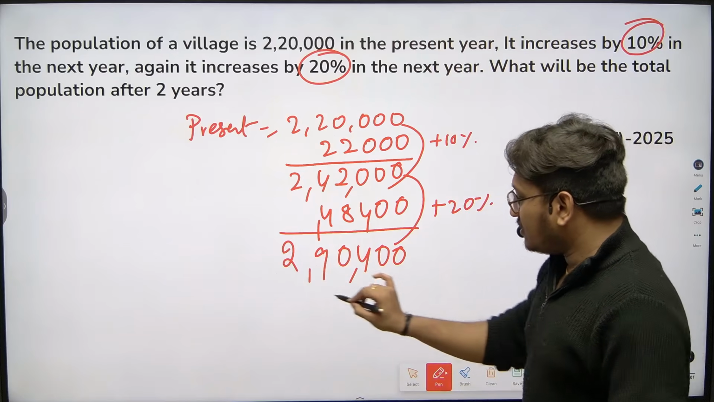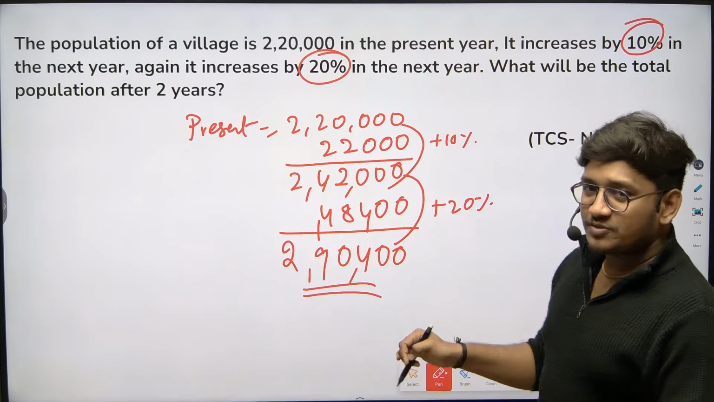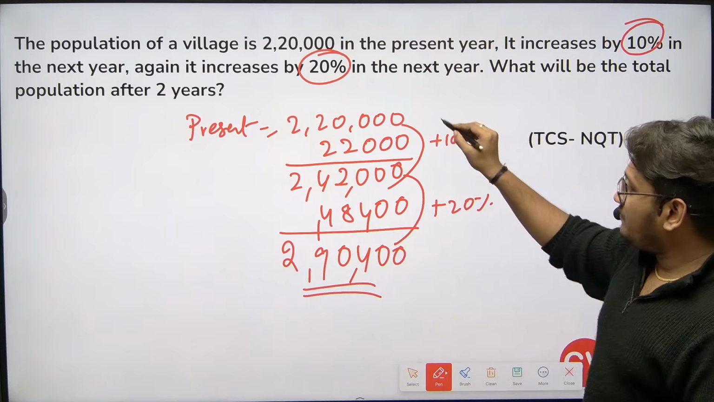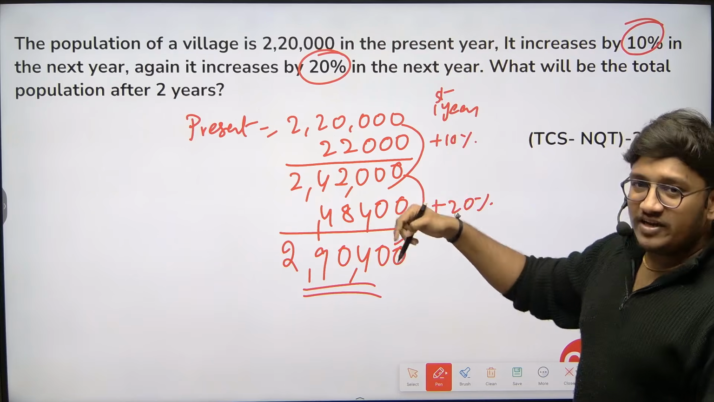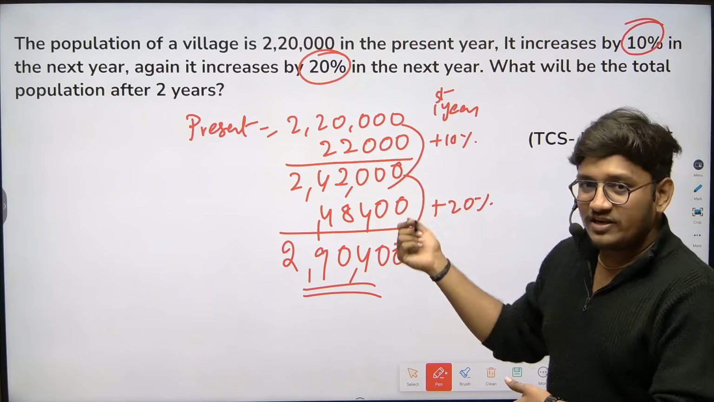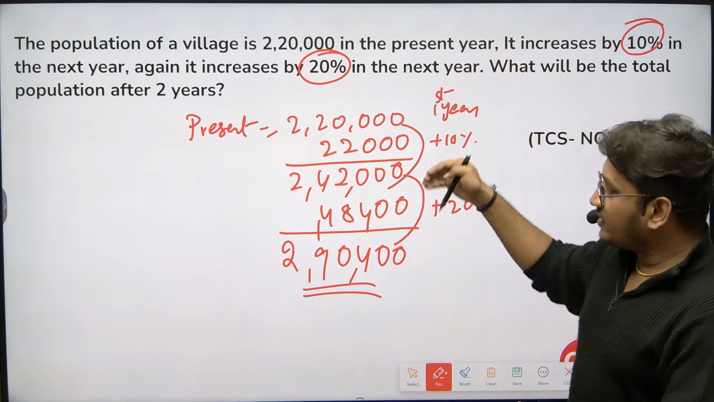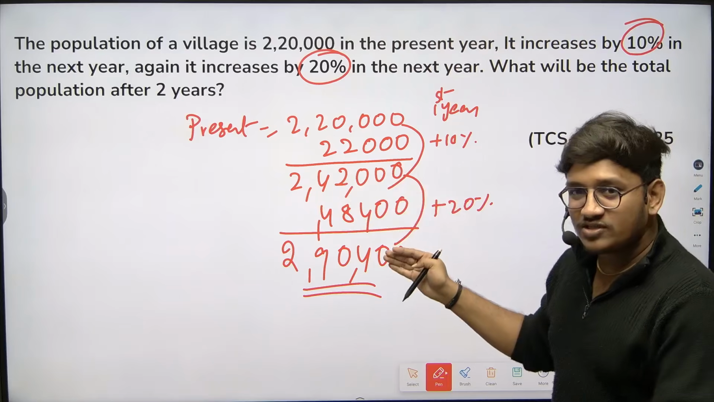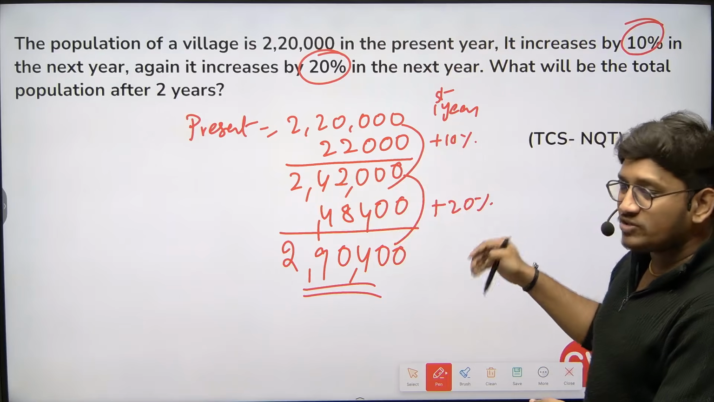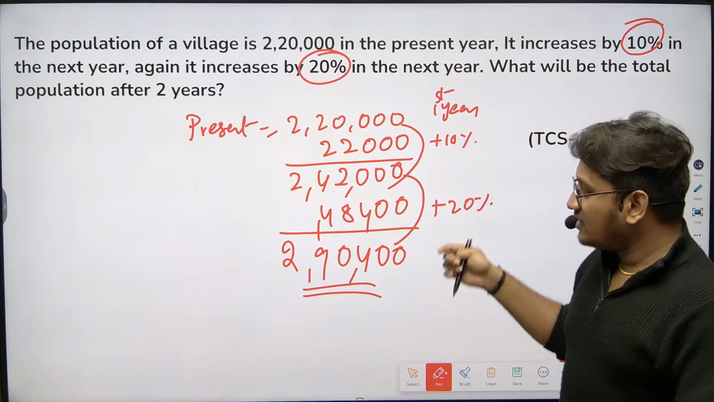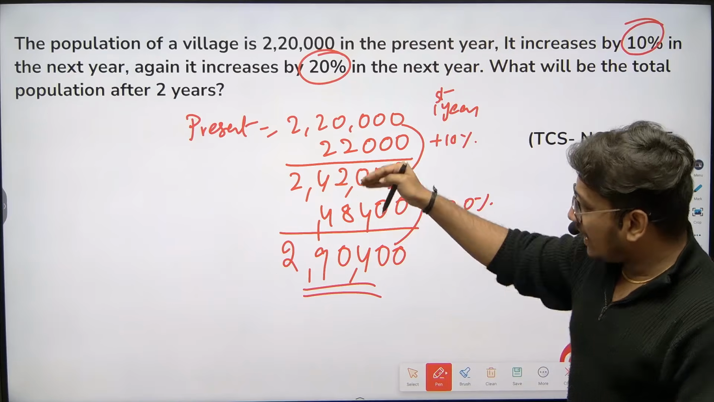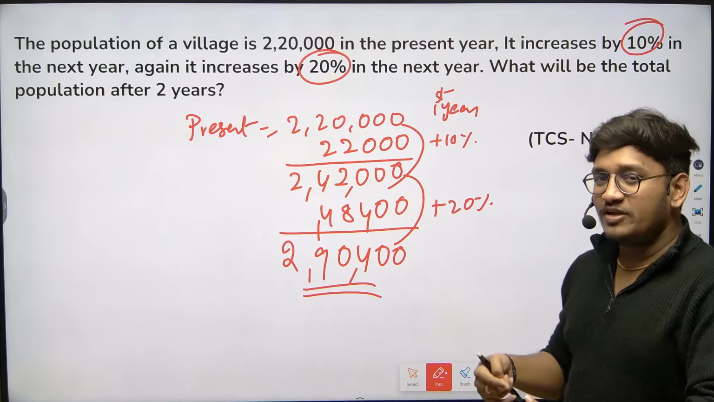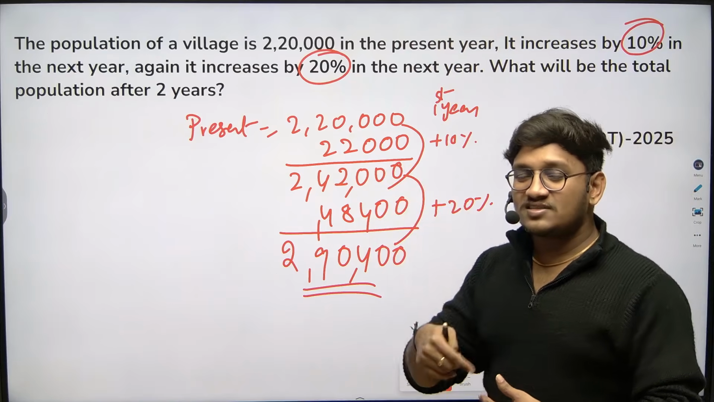2,90,400 will be the population after 2 years. In the first year it increased by 10% of 2,20,000, so 22,000 was added, giving 2,42,000. Again from 2,42,000 it increased by 20%. What is 20% of 2,42,000? It is 48,400. Adding these up, it keeps growing, which is what we call successive growth.